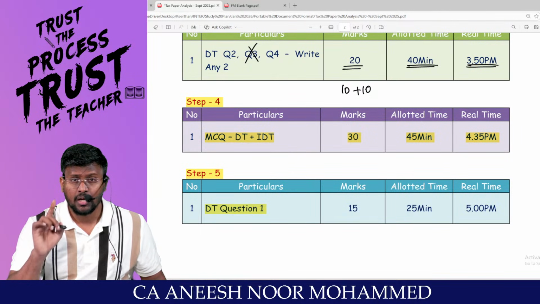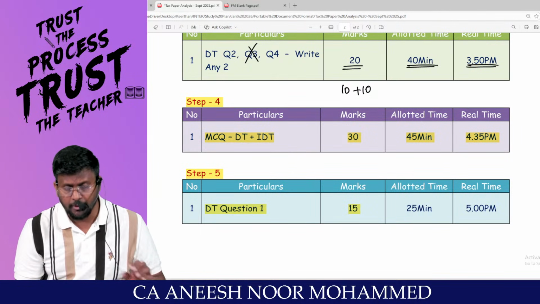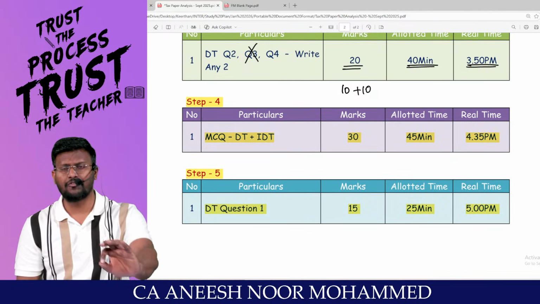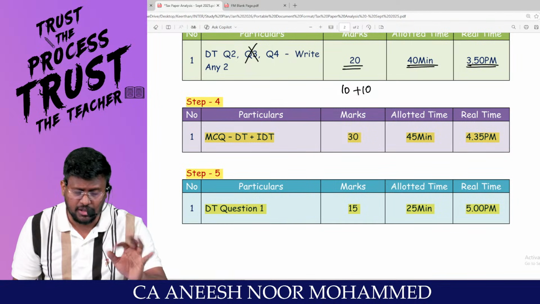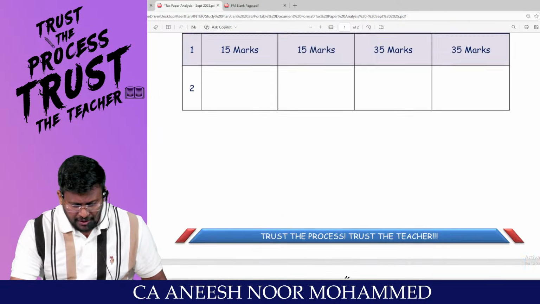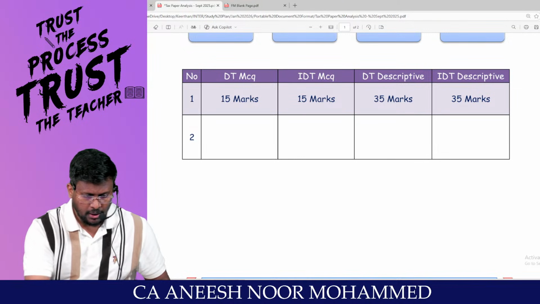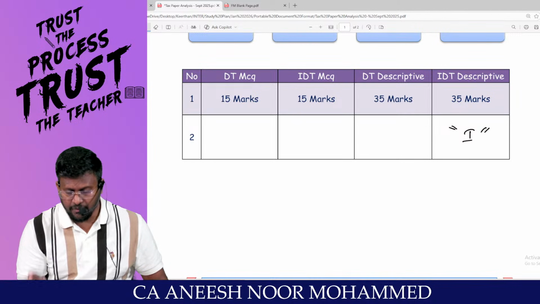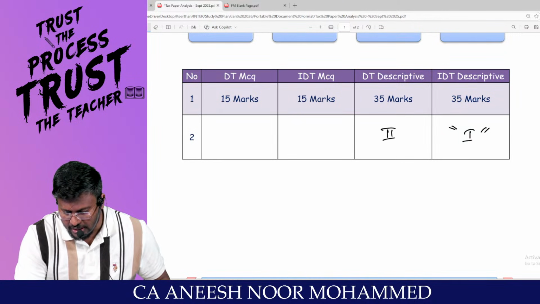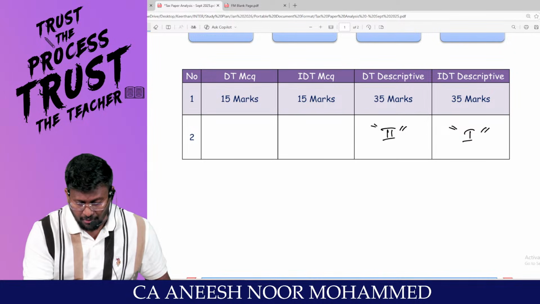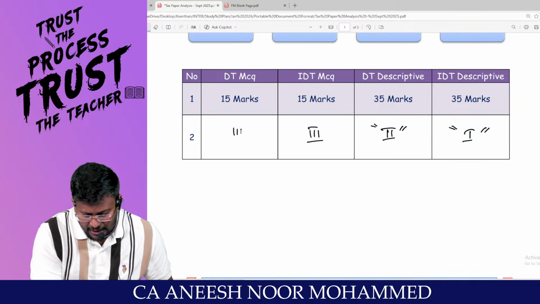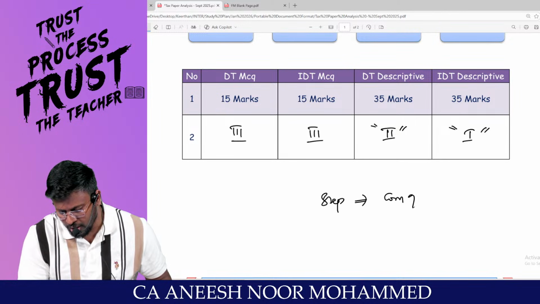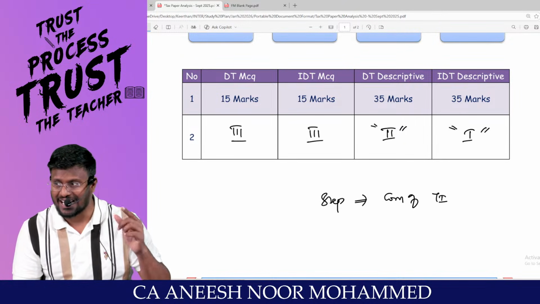The first question, computation of total income, which will be for 15 marks. I will be spending 30 minutes of my time. By 5 o'clock, I will be completing 100 marks of the paper. These are the 5-step approach. I will be writing IDT descriptive number 1. I will be writing then DT descriptive number 2. Then I will be writing MCQ of DT and IDT, and as step number 5, computation of total income, I will write at the end.